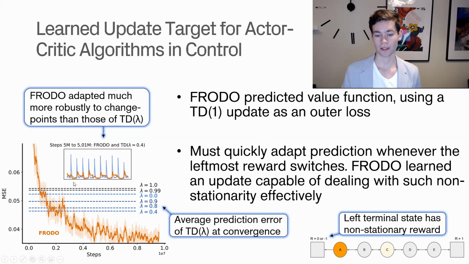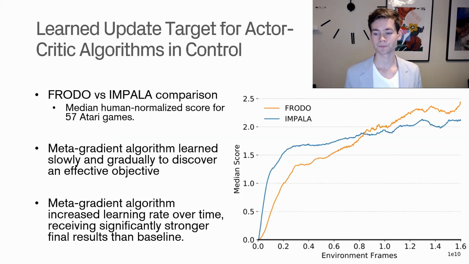And we can also see here the switching times for the agent. And you can see that the loss from Frodo is significantly less than for even the best performing TD algorithm. So, 0.4 is used in this graph as well, which is the best performing here. And we can see a significant difference between them. And this basically tells us that Frodo learns about this non-stationary return. And that is one of the key benefits that we highlighted in the beginning. So if you remember, we said that we can update the objective as we go. And that is exactly what we're seeing an example of here.